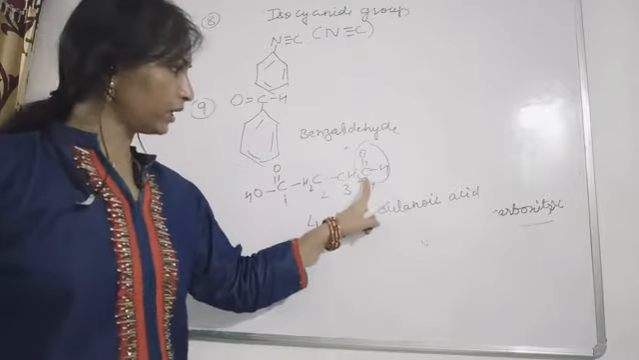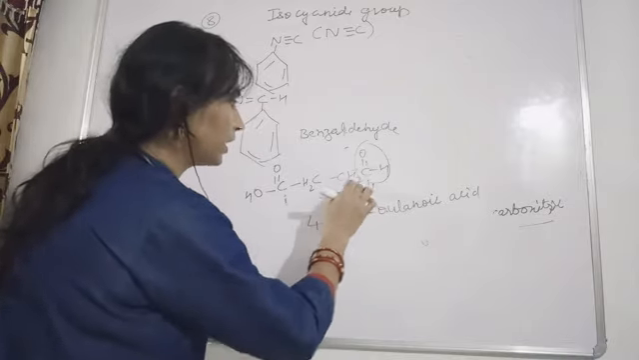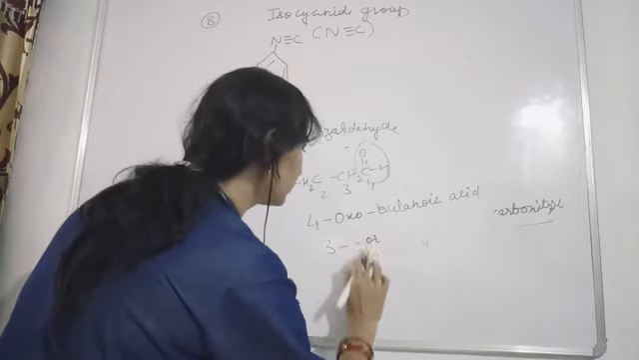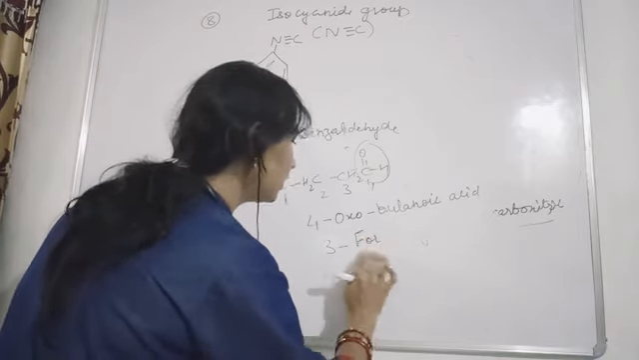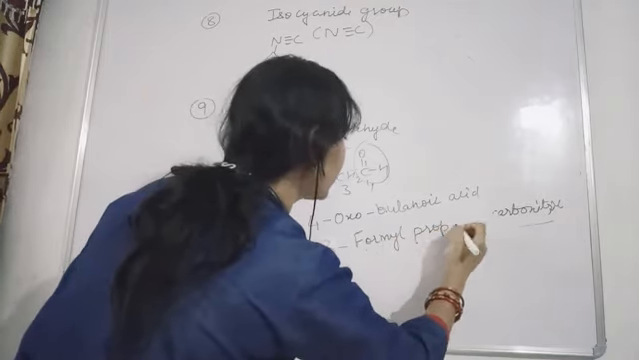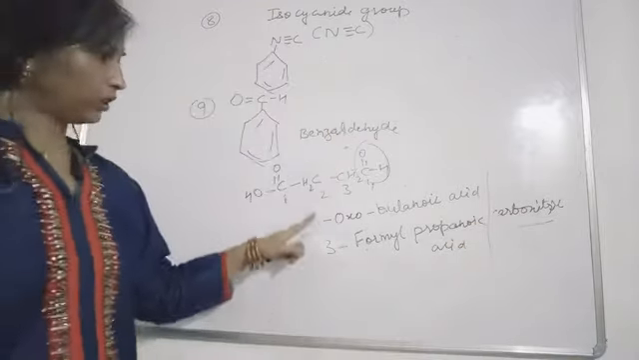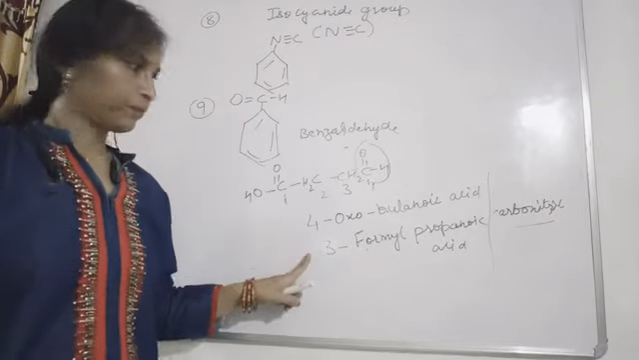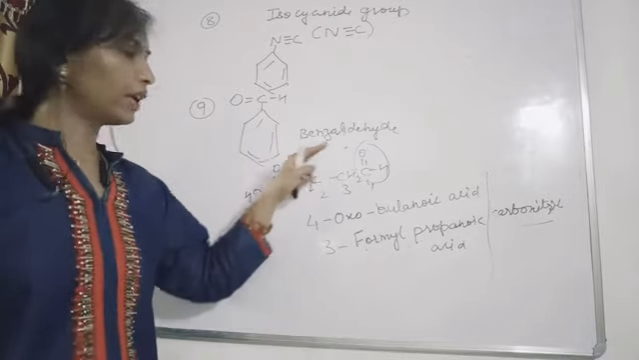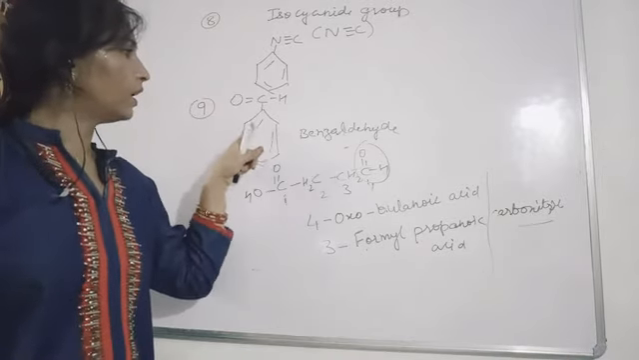And if you are not counting this carbon, then what will the name be? Here the name will be 3-formyl, F will be capital, 3-formyl propanoic acid. This will be the name of this compound. Both are correct. Okay. So in this way you can name them. Formyl means this is the prefix you are going to use for that aldehyde group. Okay. So this will be the suffix if it is attached with benzaldehyde.